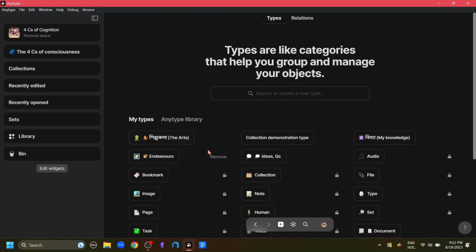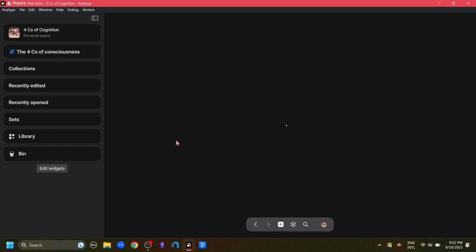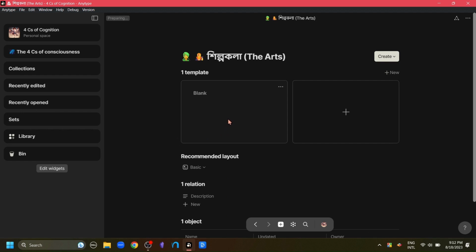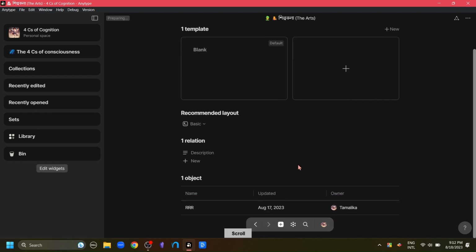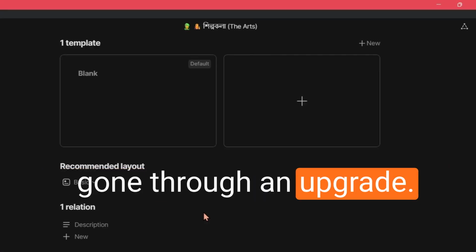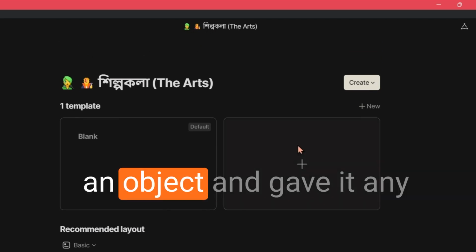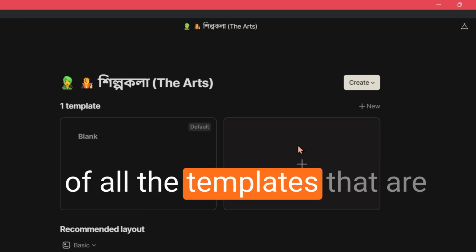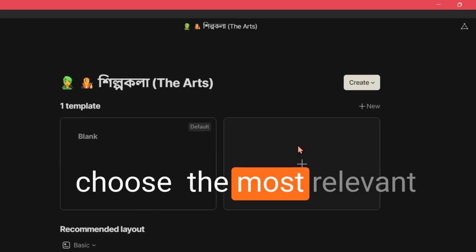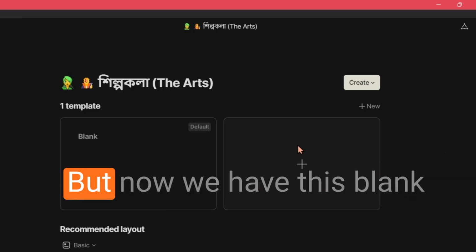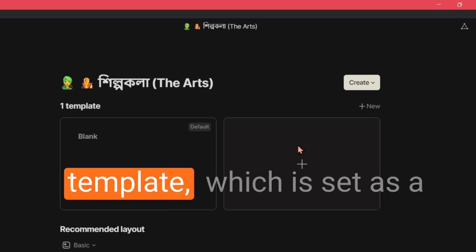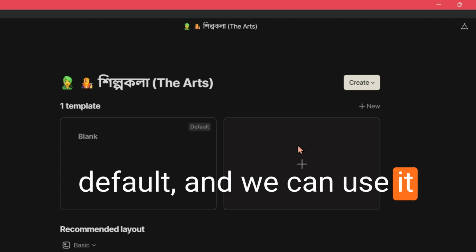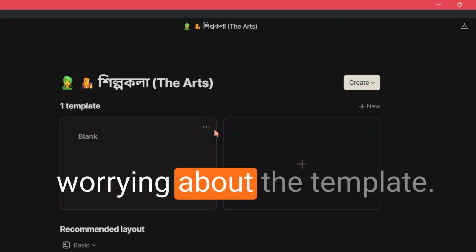We can click on all of the types and this will take us to a menu where we can see all the default templates related to that type, the default relations to the type, and also all the objects that have that type. This template feature has also gone through an upgrade. Before, when I created an object and gave it a type, it would give us a list of all the templates that are part of that type and we would choose the most relevant template for that object. But now we have this blank template which is set as a default and we can use it to just start writing without worrying about the template.